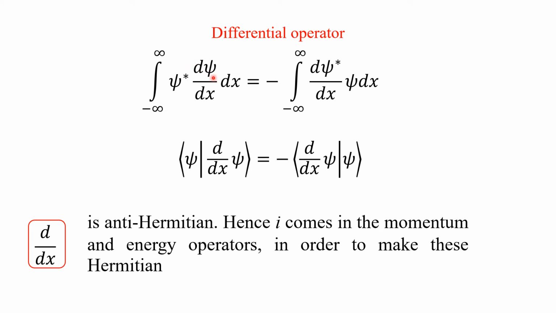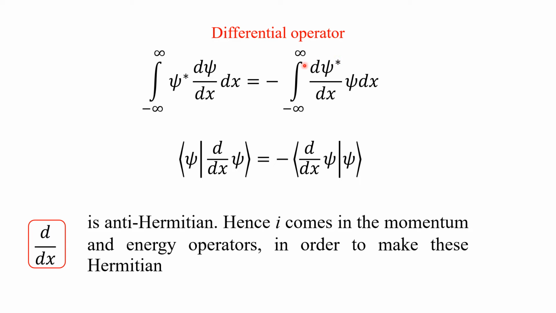In Dirac notation, you can write this psi star, since it's a complex function, as a bra vector, and the next one is a ket vector. In Dirac notation form, it can be written as bra psi into ket d psi by dx. Similarly, on the right hand side, the minus I have taken out.